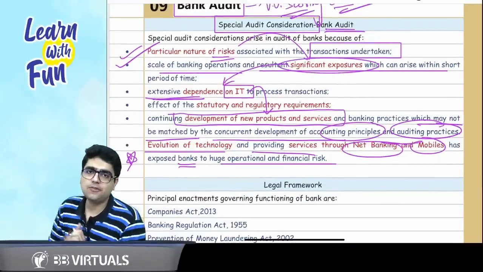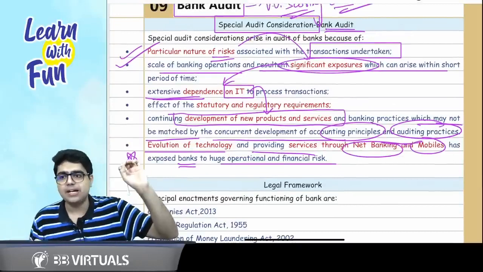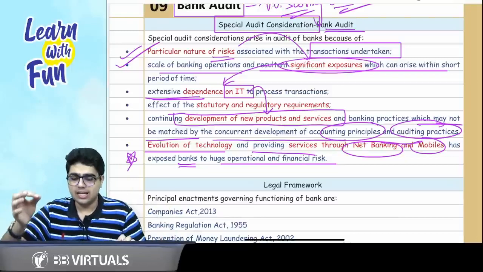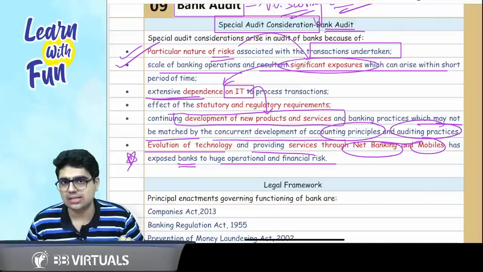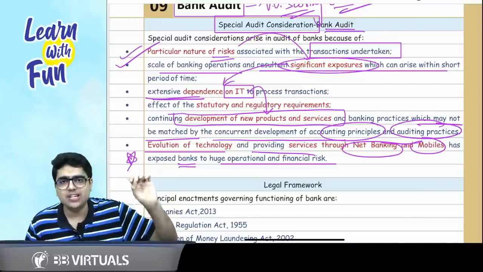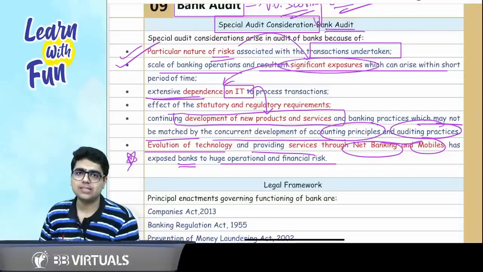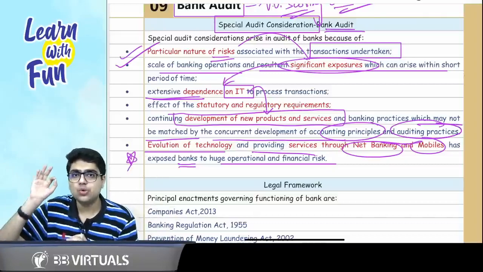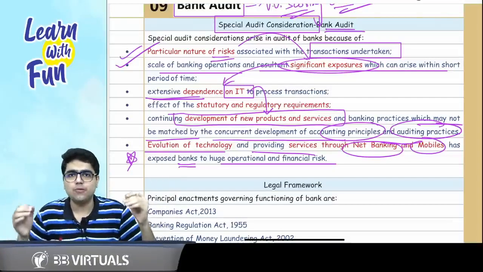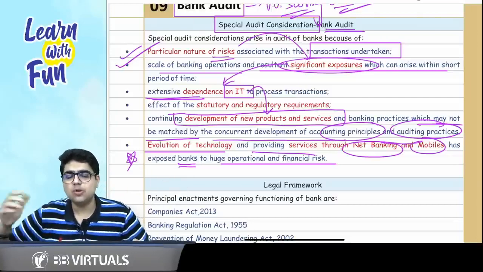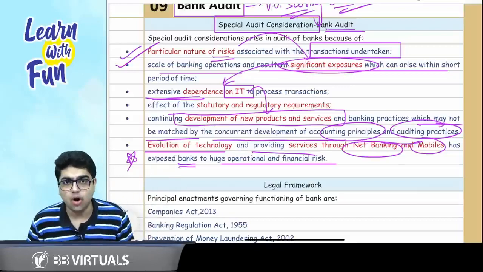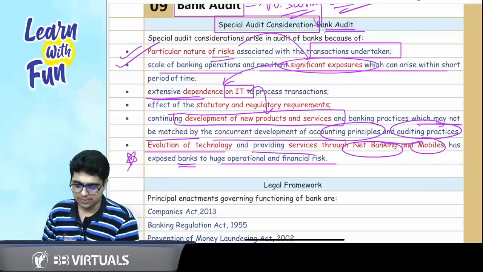So sir, what are the 4-5 points that you need to keep in mind while answering a question regarding the special audit considerations? Mention there is a particular nature of risk associated with banking operations. Why? Because in a very short span of time, a huge scale of operations can occur in a bank. How, sir? Due to IT. There is extensive dependence on IT, which is leading to the development of new products and services. And this development is not matched by concurrent development of accounting principles and auditing practices.